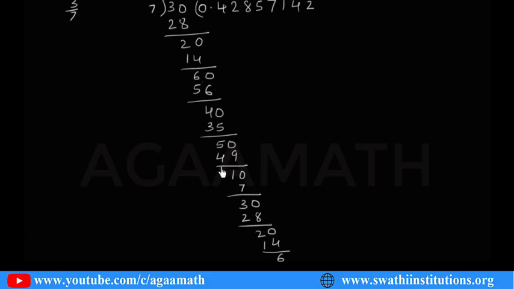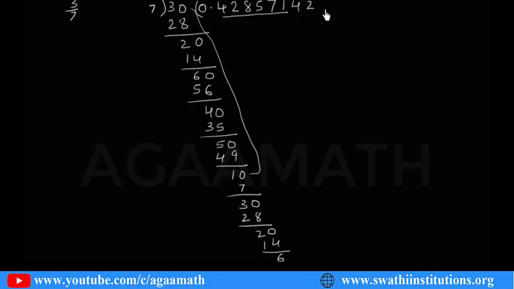like 30, 28, then 20, then 14. So what is happening here? 4 2 8 5 7 1. Again you will get 4 2 8 5 7 1. In this case, from 30 again 30, 28 and all this repeated. So this is said to be the period, which means the decimal part that is repeating.